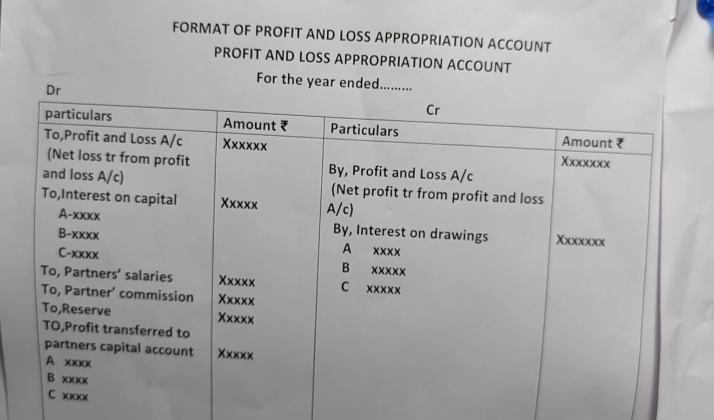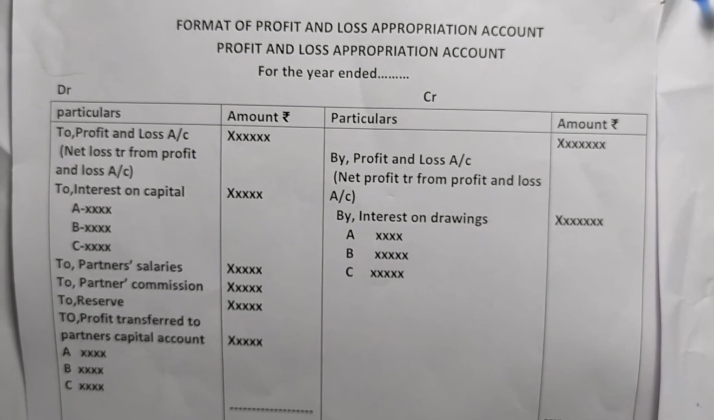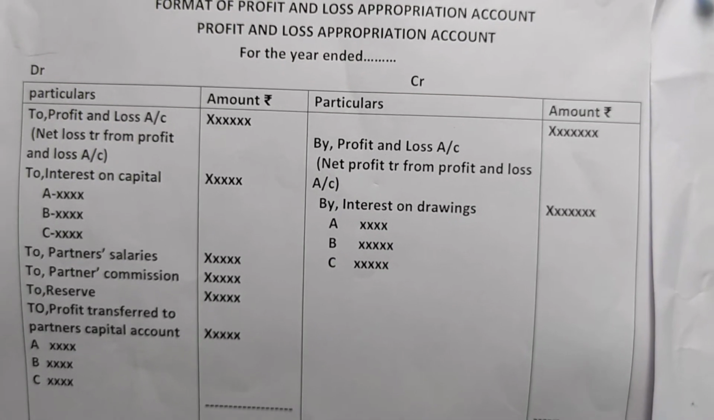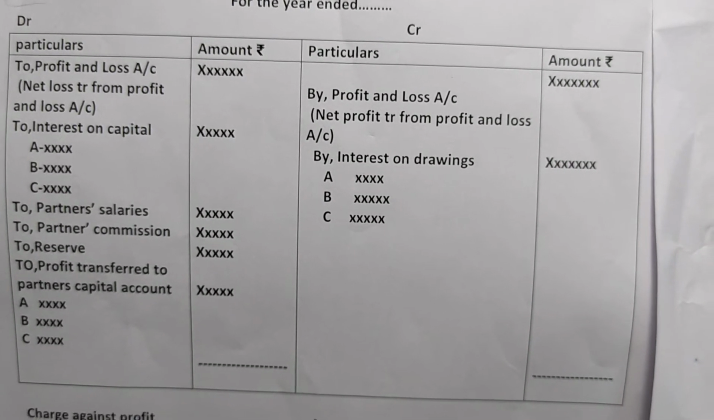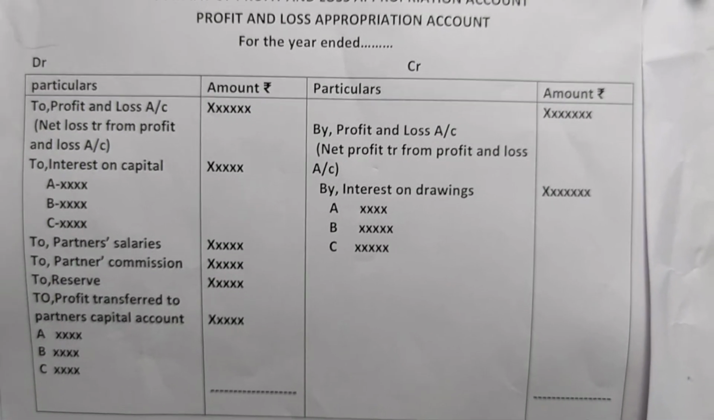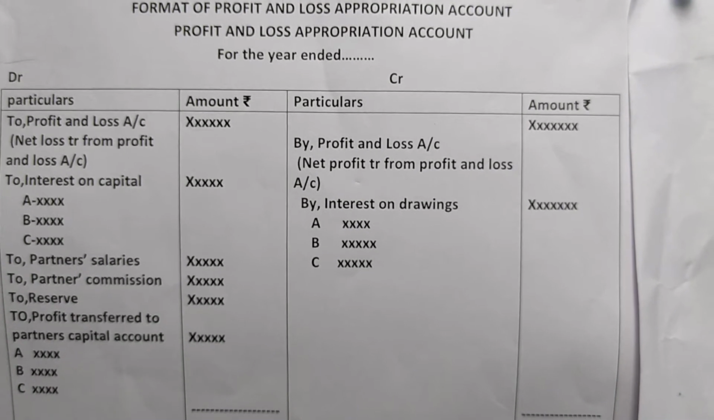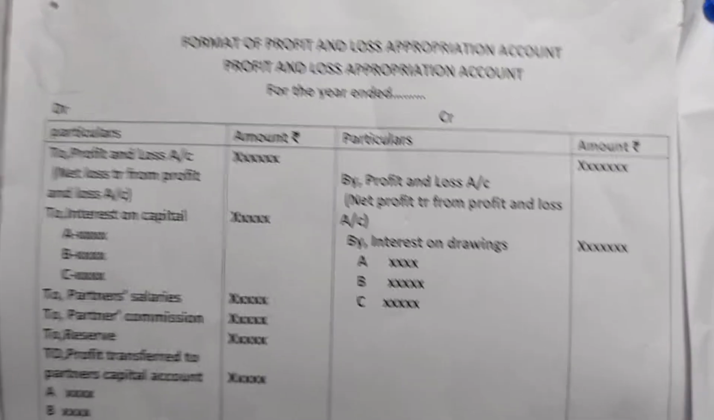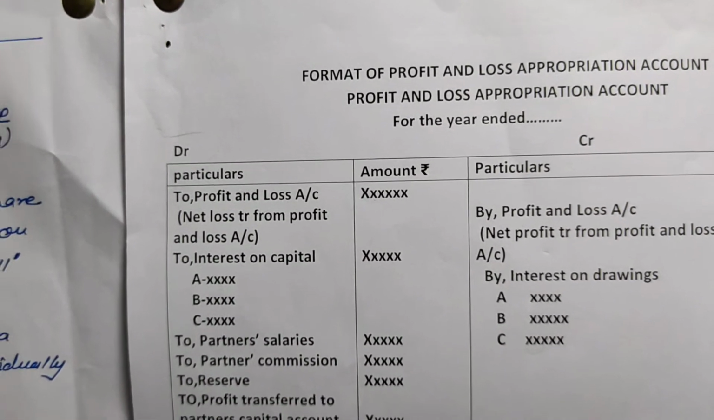And for this we prepare the profit and loss appropriation account. Okay. So from the profit and loss account, the profit will be transferred to the profit and loss appropriation account. Then after all the appropriation is done, that balance profit, which will be termed as divisible profit, will be transferred to capital account. So we can say that profit and loss appropriation account is an extension of profit and loss account.